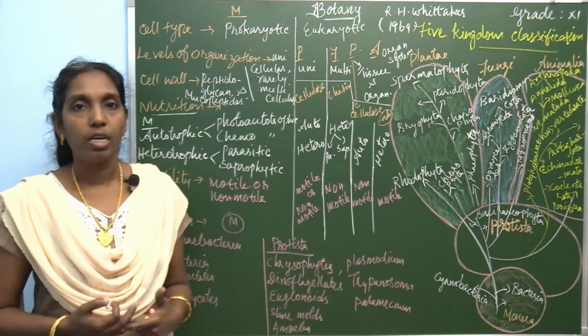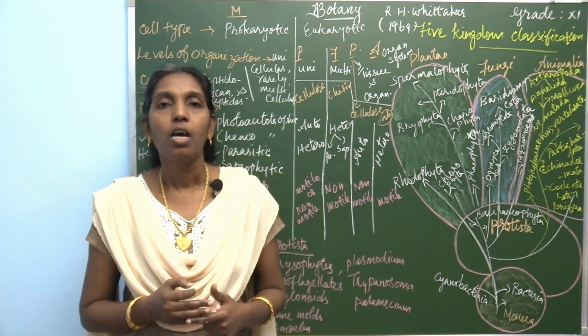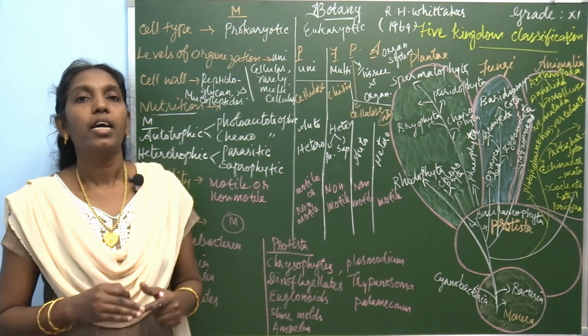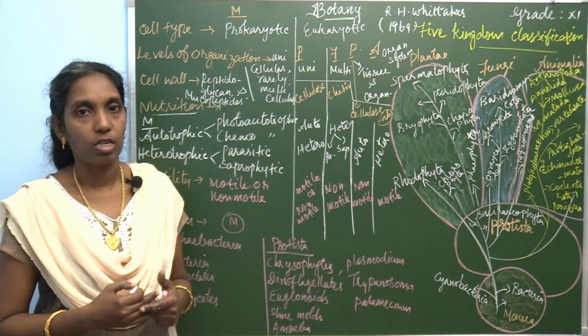What's the difference between prokaryotic and eukaryotic? Prokaryotic organisms do not possess a well-defined nucleus, and membrane-bound cell organelles are absent in them.